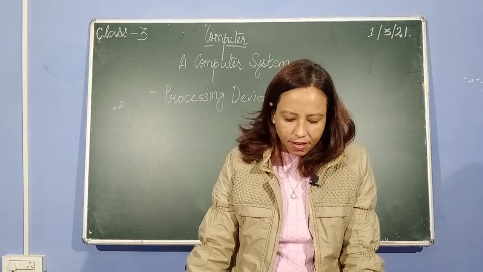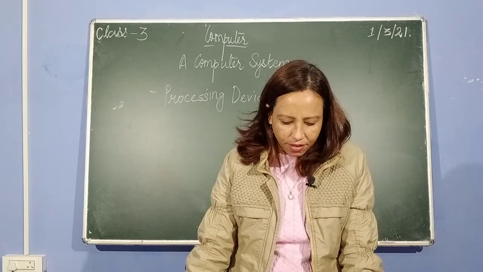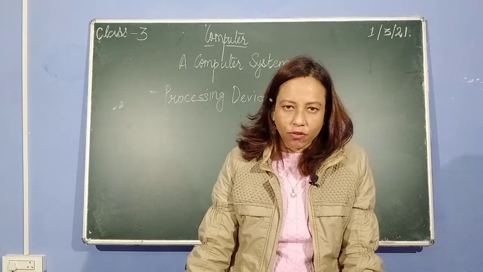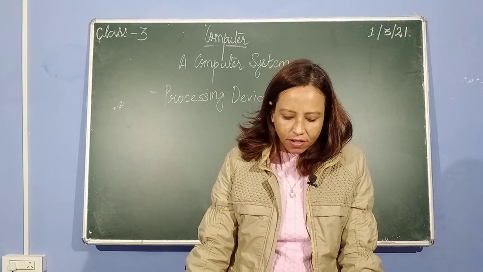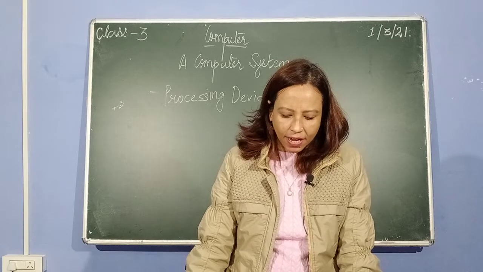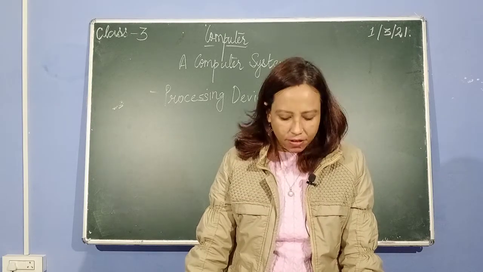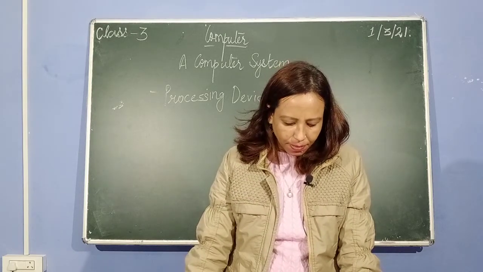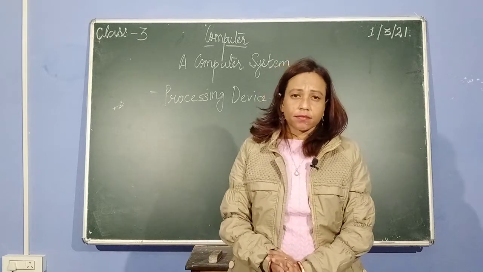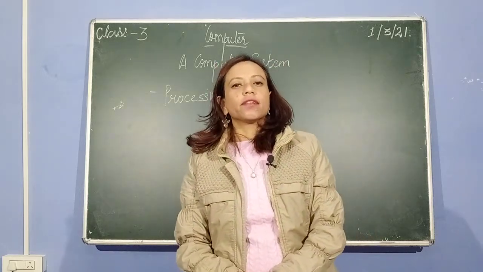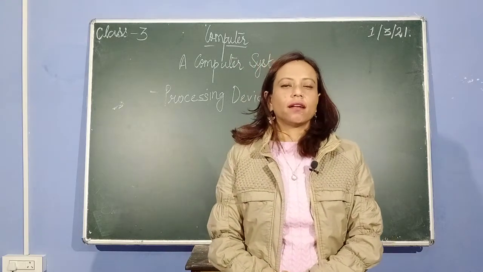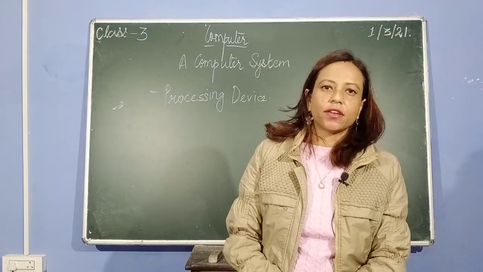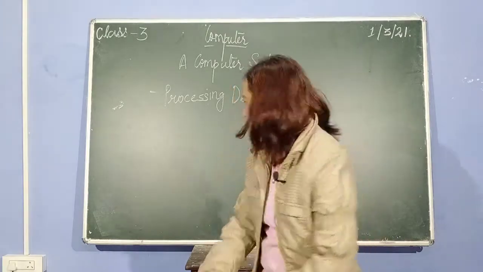It stores the data and information and controls the overall functions of a computer. Therefore, it is also known as the brain of a computer. Now, children, in your computer system, there is only one processing device, that is your CPU.